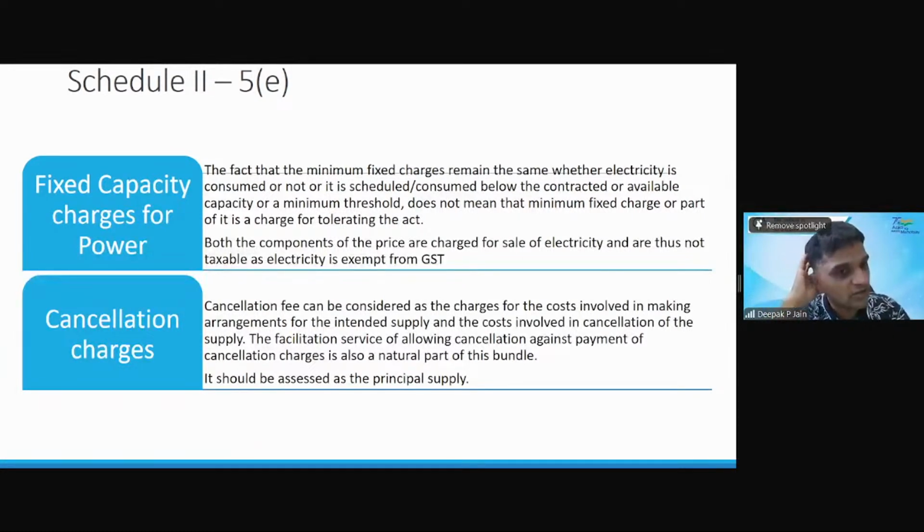When we pay GST on booking tickets and then cancel tickets, what about ITC on that transaction? On that cancellation charge, you will not get credit because you have not availed the service, right? But cancellation is a charge which is charged by the supplier. It means they have facilitated you to not pay the full amount. So to that extent, they have provided that service, correct? You have received the service of not paying the full amount, so you can claim the credit on that.